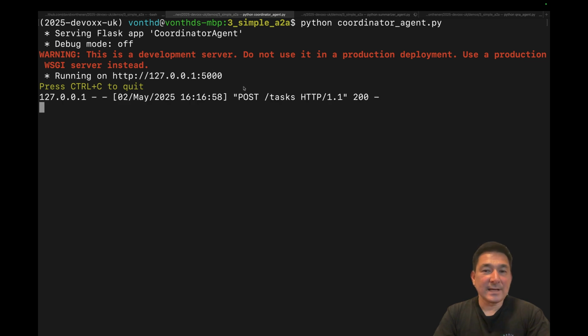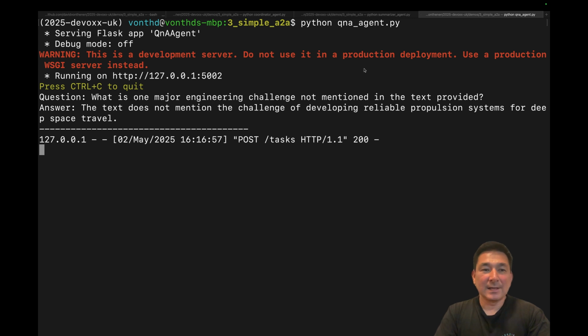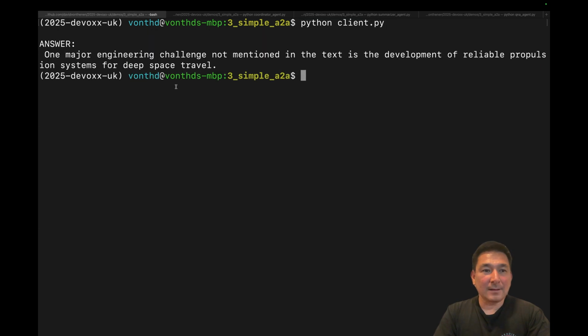Here you can see the coordinating agent receives the request, which is then calling out to the Q&A agent in order to obtain an answer about the question that we're posing in the context provided. Finally, we can see a summarization based on the query that we've created, and we can see that we have the answer that we're interested in. One major engineering challenge not mentioned in the text is the development of reliable propulsion systems for deep space travel.